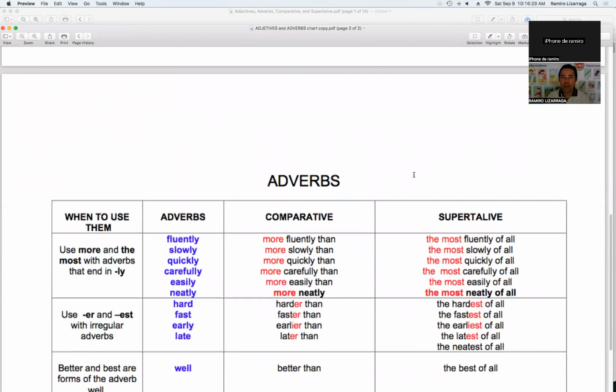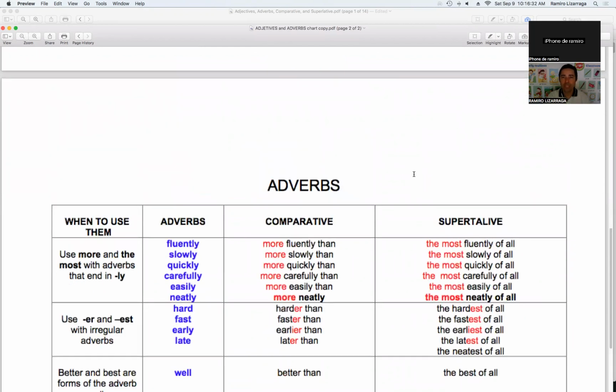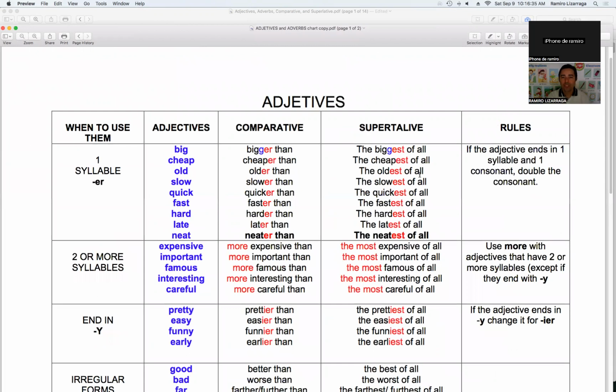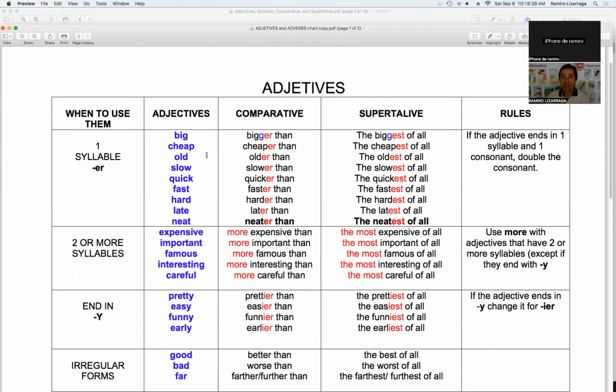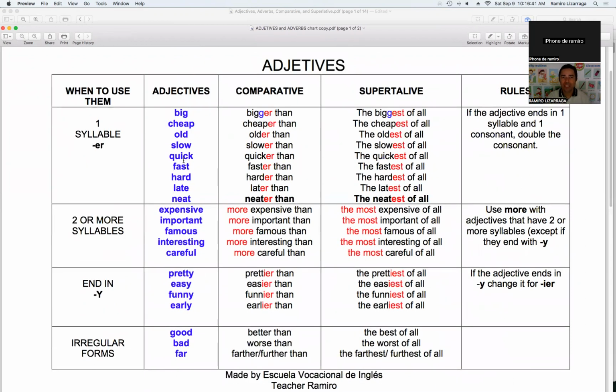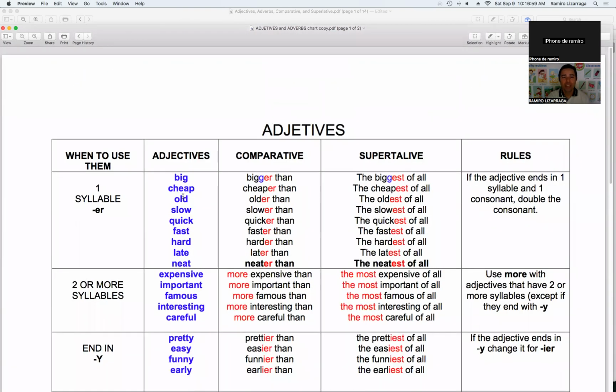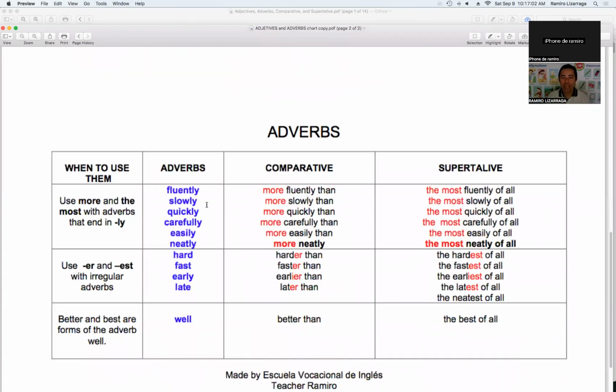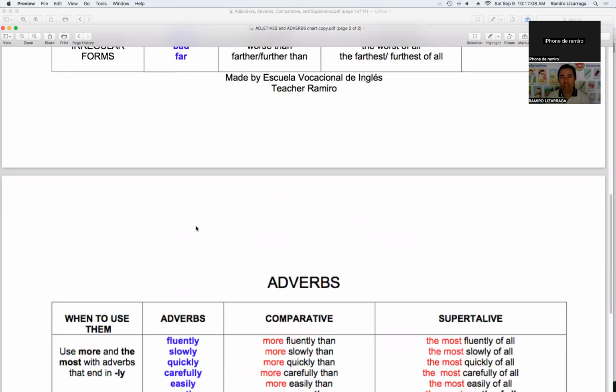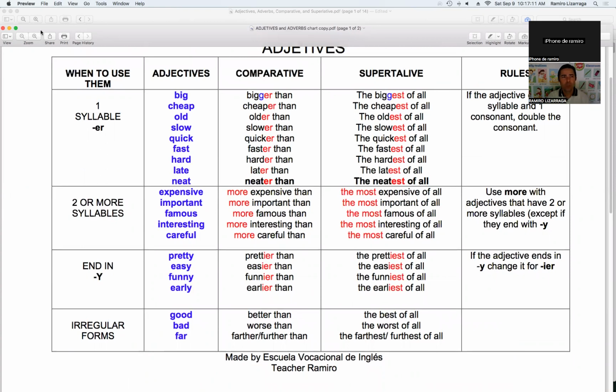Here you have this PDF test. This is going to help you a lot in learning how to use adjectives, when to use comparatives, or when to use superlatives. But today we are going to be working only with adjectives. These are the adjectives right here, and you're going to learn when to use the adverbs. You're also going to learn vocabulary, more adverbs and more adjectives. We're going to be working with those words.